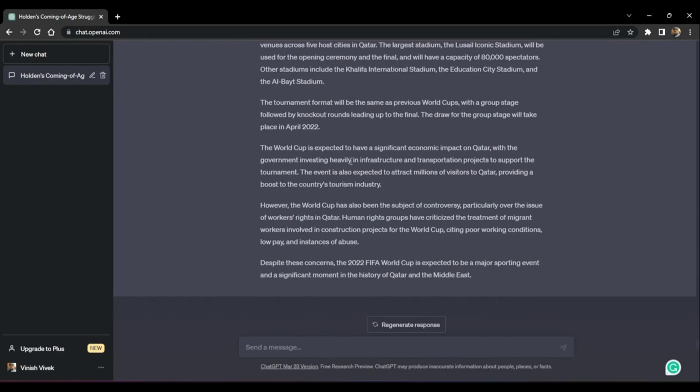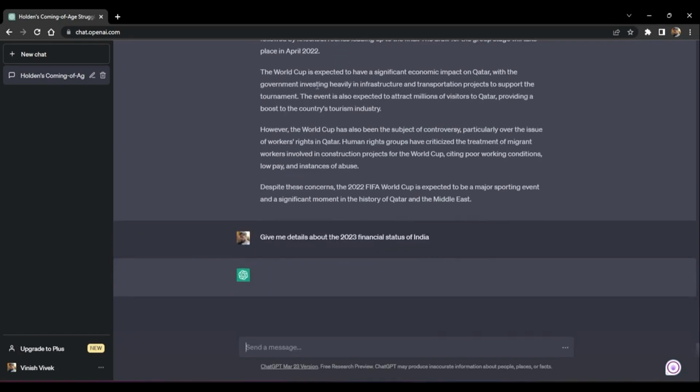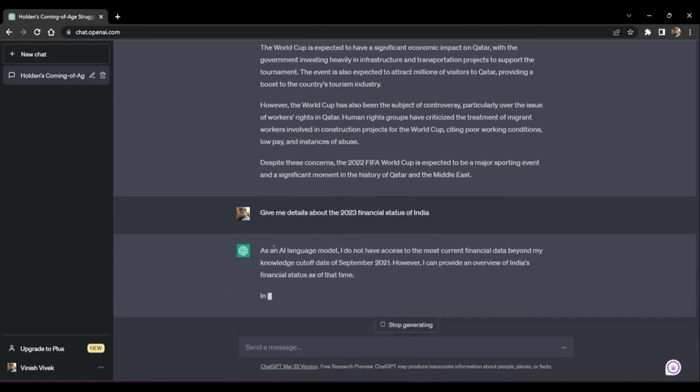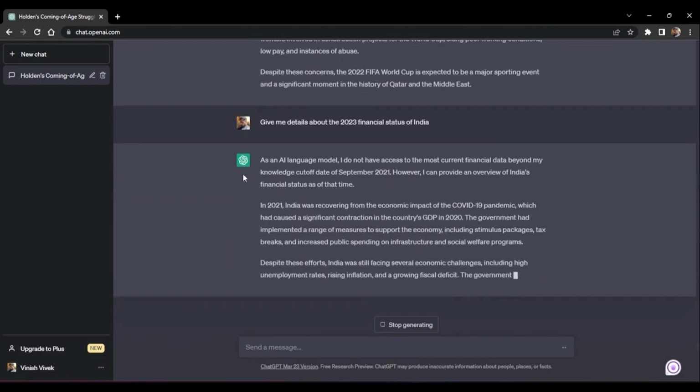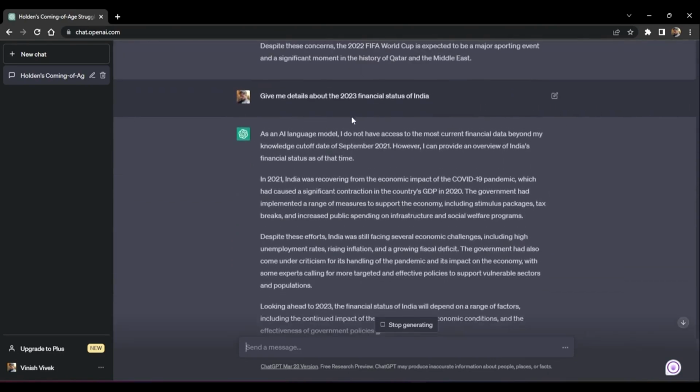If you ask it, give me details about the 2023 financial status of India, for example, then it'll let you know that as an AI language model, I do not have access to the most current financial data beyond my knowledge cutoff date, which is September 2021.